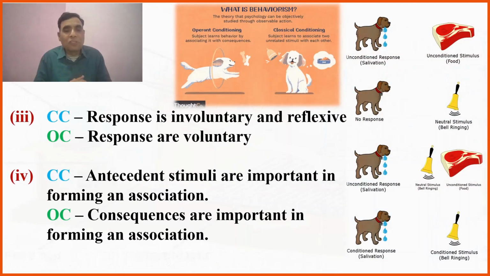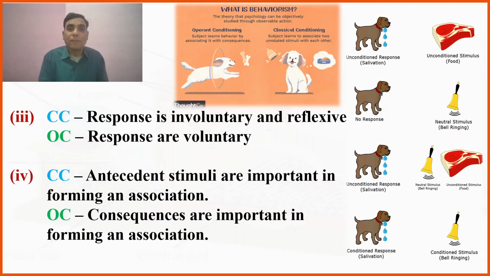The third difference is, in classical conditioning, the response is involuntary and reflexive. The salivation by the dog was not voluntary. That was not under the dog's control. That was involuntary and reflexive. Whereas in operant conditioning, the responses are voluntary. The rat has to voluntarily press the lever to get the food.